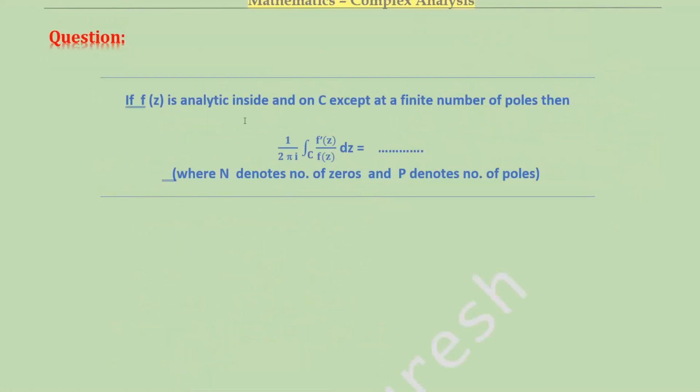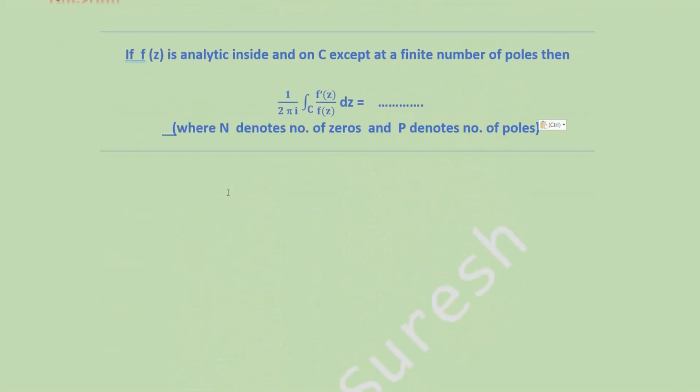If f of z is analytic inside and on C except at a finite number of poles, then 1 by 2 pi i integral over C of f dash of z by f of z dz equals n minus p, where n denotes the number of zeros and p denotes the number of poles. Actually options are given, so the answer is n minus p. This integral value is nothing but n minus p.